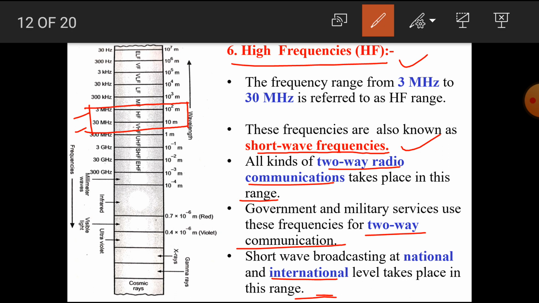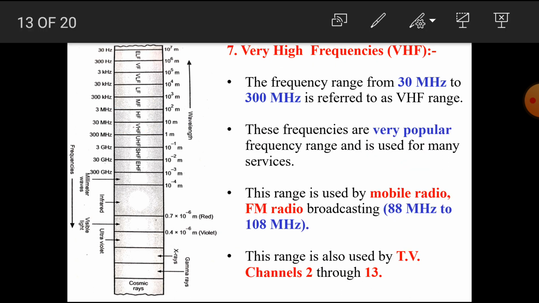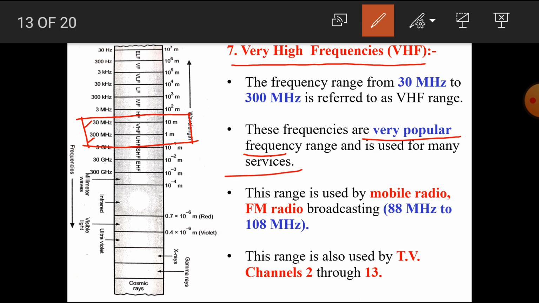Now the next frequency is the very high frequencies. The range of the very high frequencies is from 30 megahertz to 300 megahertz. These frequencies are a very popular range and are used for many services. This range is used by mobile radio and FM radio broadcasting.